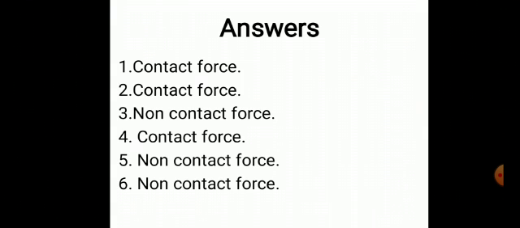Answers are given here. A reluctant dog is being pulled by his master. Example of contact force. A boy playing football is kicking the ball away. Example of contact force. A coconut is falling from the coconut tree. It is an example of non-contact force. Number 4.